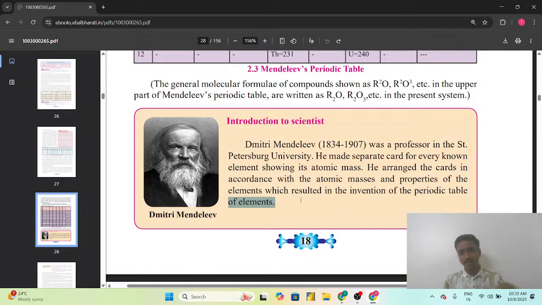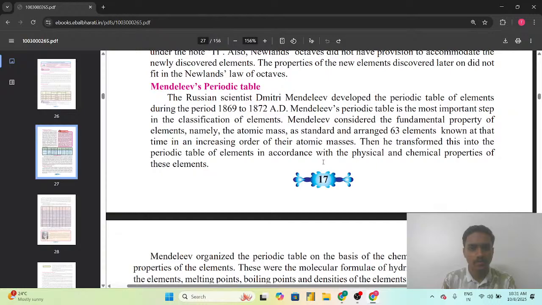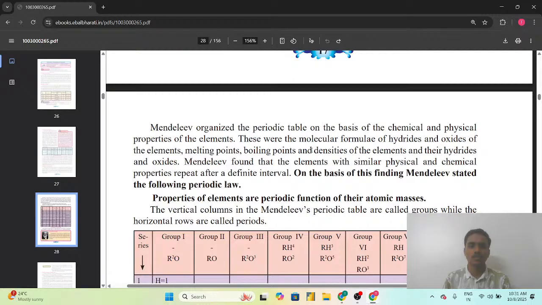And as we saw, considering atomic mass as the fundamental property, Mendeleev was able to classify all the elements known at that time. He proposed the periodic table in the era of 1869 to 1872, and he was able to classify all 63 elements in the periodic table.